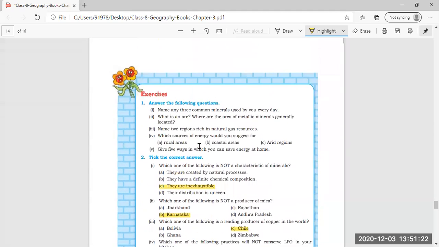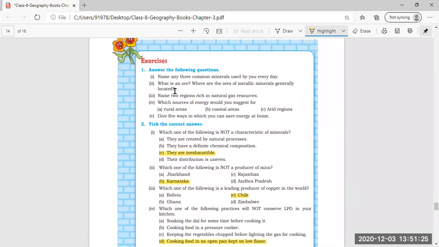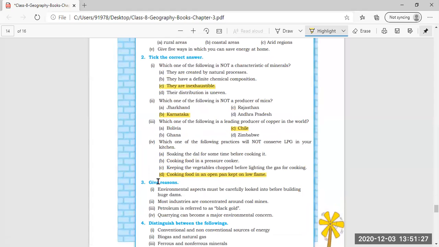So you can mark the correct answers here only in the book, but the very short questions, short and long, give reasons and distinguish between, I have given in my PDF. You can open the PDF and do the work neatly in the notebook, and I will ask you to upload that work in PDF form on the Google form link where you uploaded the notebook assessment work previously.